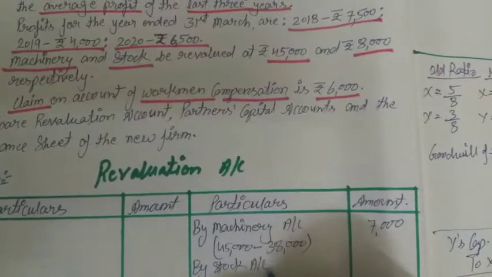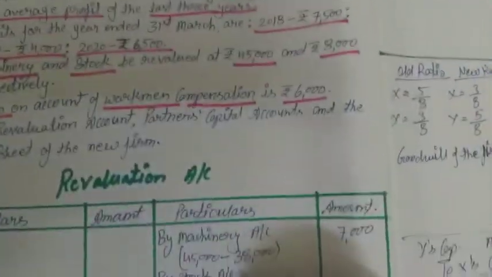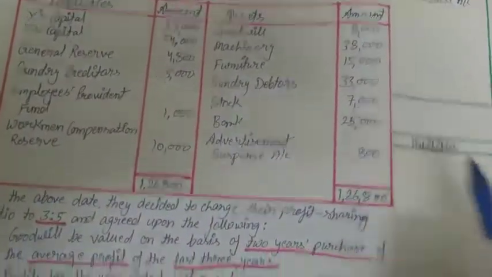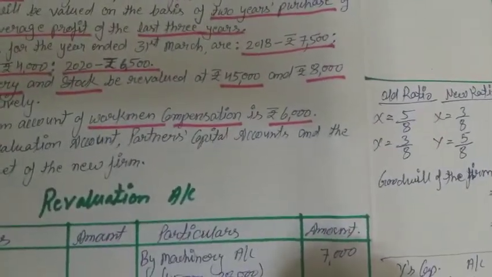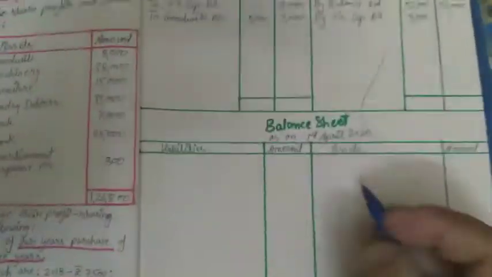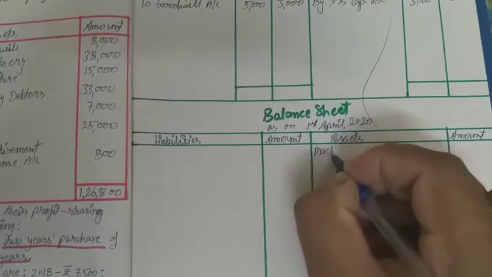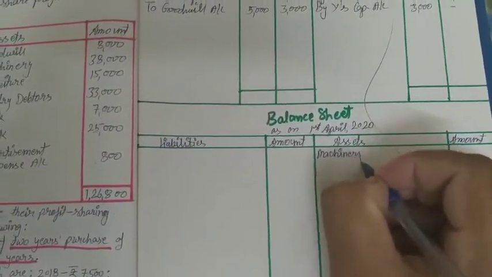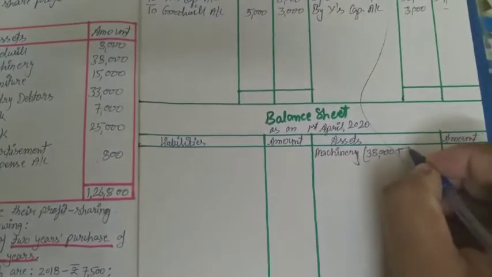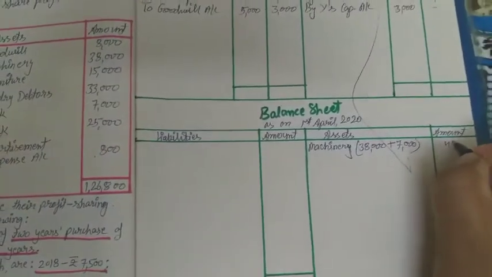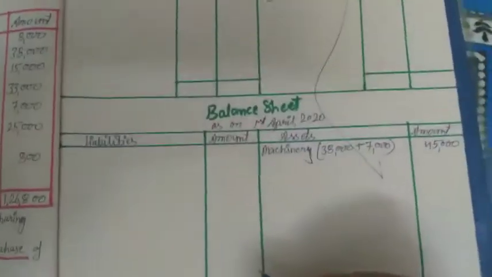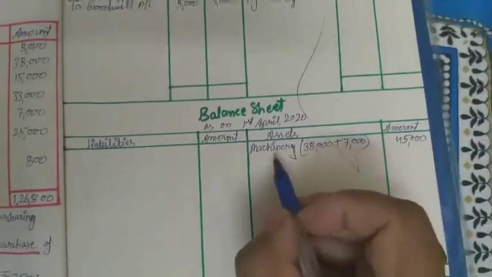Now stock account, the stock value is 8,000, but earlier it was 7,000 in the balance sheet. So we will subtract 7,000, and the 8,000 will still remain. But according to the new balance sheet, what will be the machinery value? Earlier it was 38,000, but 7,000 rupees increase. So the total value will be 45,000 in the current situation after the change in profit share ratio.